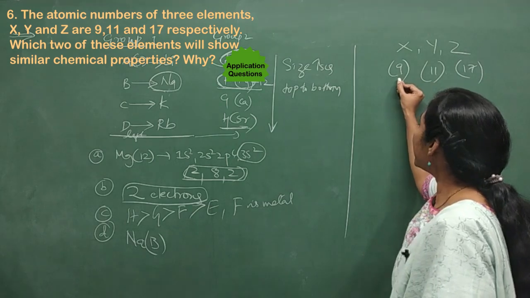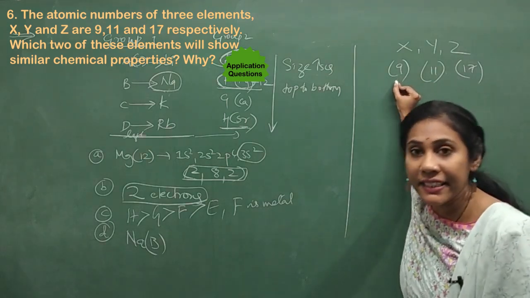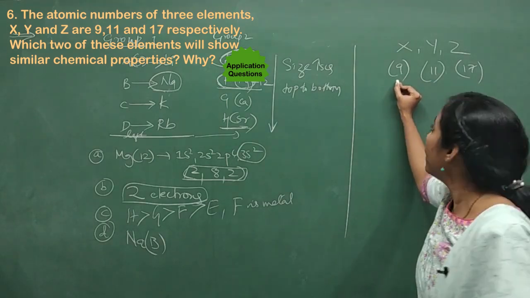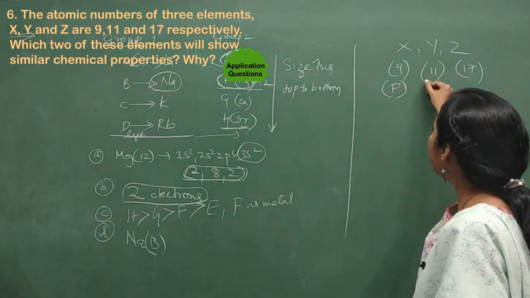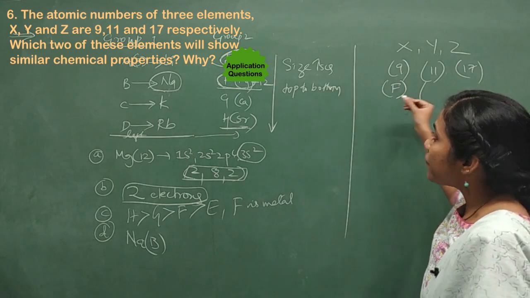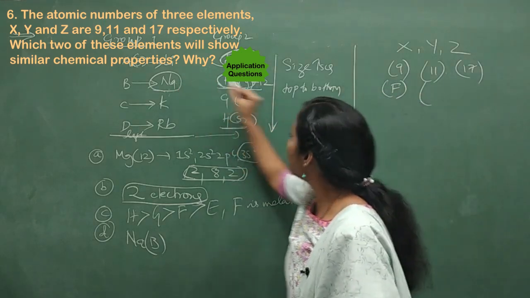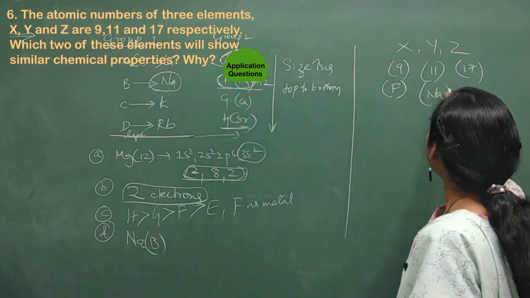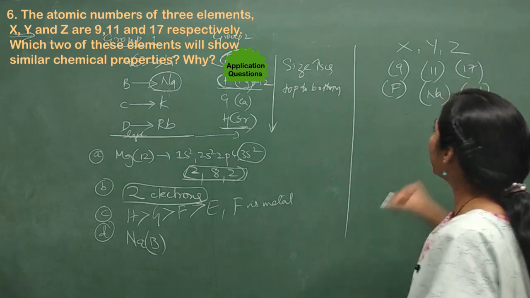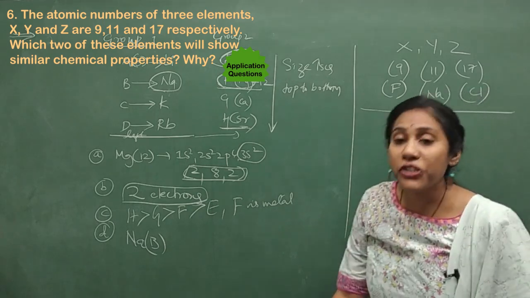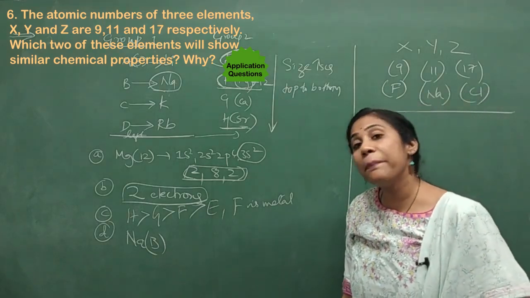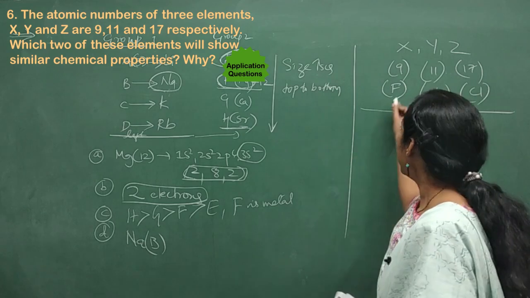Let us figure out which element is the 9th element in our periodic table. Atomic number 9 is fluorine. Atomic number 11 is which element? Sodium, isn't it? And atomic number 17 is chlorine. They are asking among X, Y, Z, which two elements show similar chemical properties?